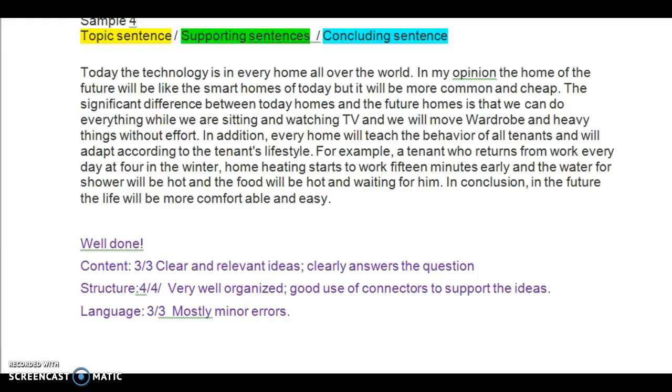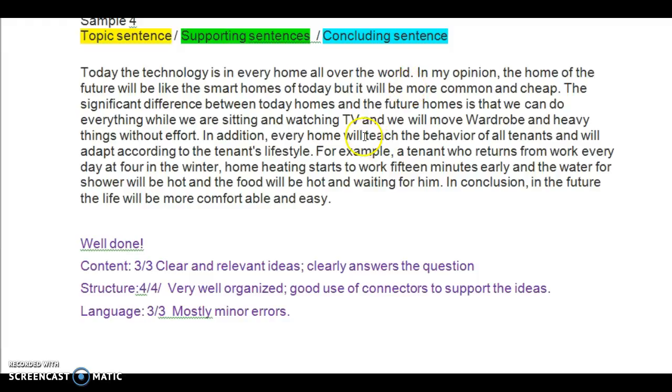Today, technology is in every home all over the world. In my opinion, the home of the future will be like the smart homes of today, but it will be more common and cheap. The significant difference between today's homes and future homes is that we can do everything while we are sitting and watching TV, and we will move a wardrobe and heavy things without effort. In addition, every home will teach the behavior of all the tenants and will adapt accordingly.